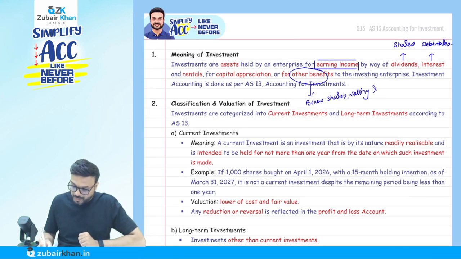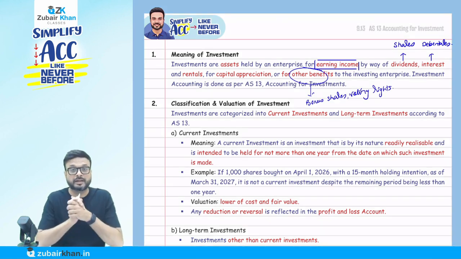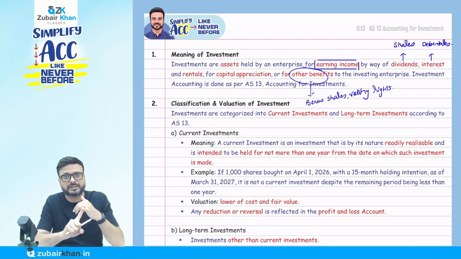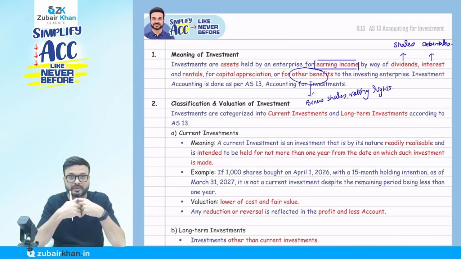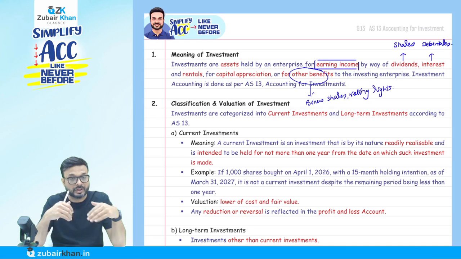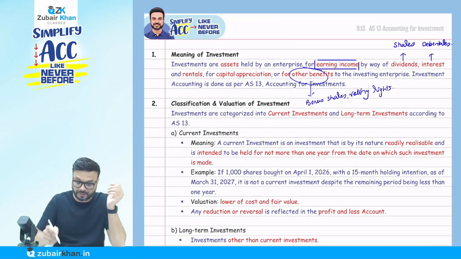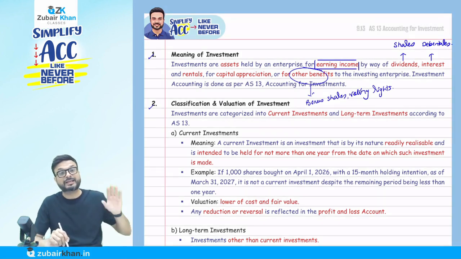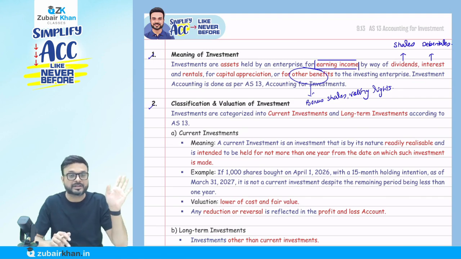So we are doing the investment here to earn income by way of dividend, interest, rental, capital appreciation, or for other benefits. For example, you purchase a property and give that property on rent. Investment accounting is done as per Accounting Standard 13. Now here we are not preparing an investment account; that we are going to cover in the investment chapter, where I will tell you how to prepare the investment account. That is a separate chapter we have.